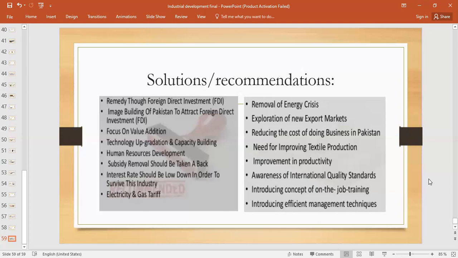Again, improvement in productivity and awareness of international quality standards is very important. Different sessions of education and skills training should be there for our workers, so they become aware of the international quality standards we have to meet to avoid trade bans. Then on-the-job training and skill development should be introduced, and efficient management techniques should be introduced in order to improve production in cotton textile centers.